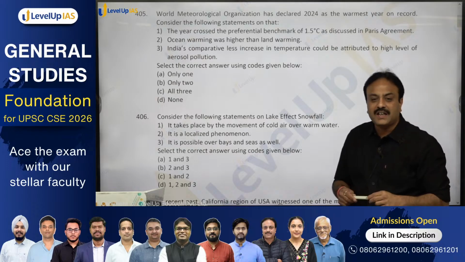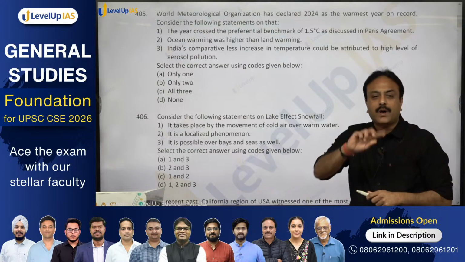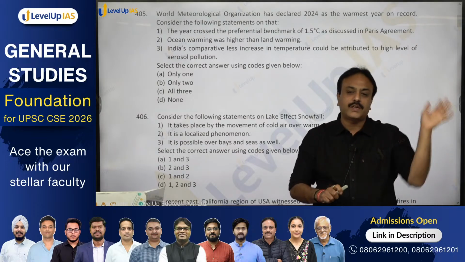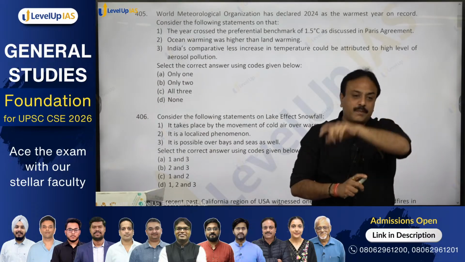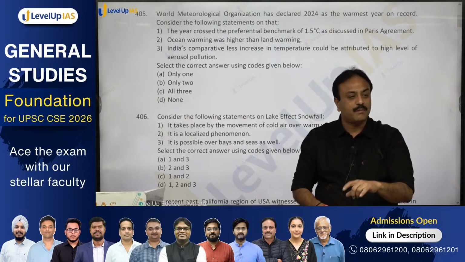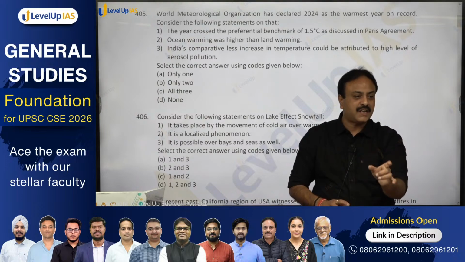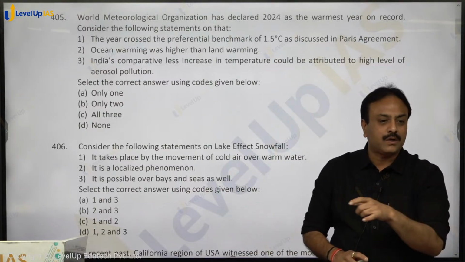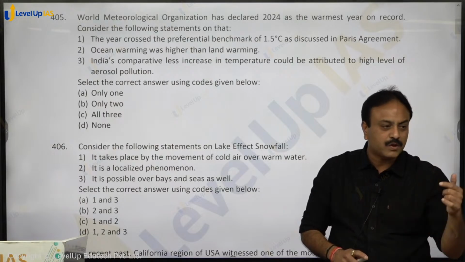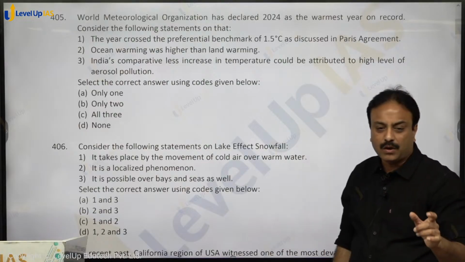Ocean warming was higher than land warming. If you compare ocean warming with the ocean warming that took place in the last couple of decades, then ocean warming was almost double of that, and land warming was not double of that. But if you go in exact numerical terms, by what degree the ocean has warmed and by what degree land has warmed, then ocean warming is less as compared to land, right? Ocean warming was less, land warming was more. So statement 2 is wrong, right?